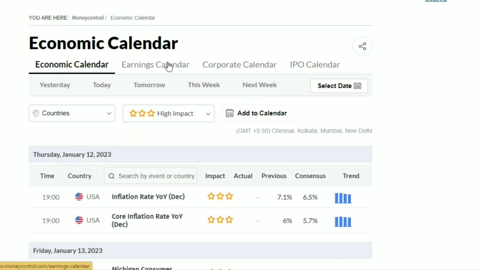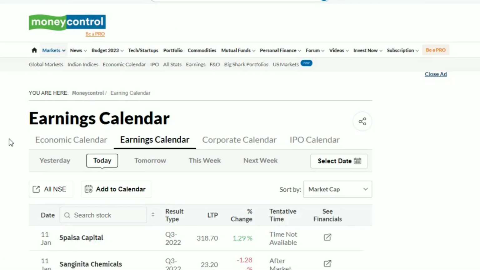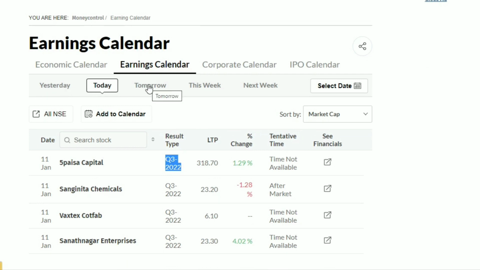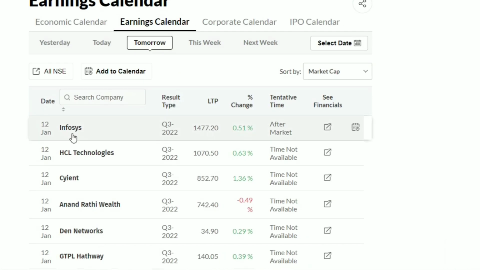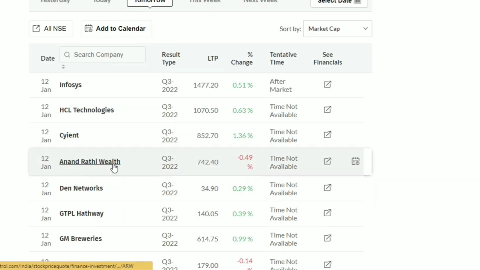Now here is the earnings calendar. The earnings calendar means it is a results calendar of results which are going to be posted by companies on a future date. For example, today 5Paisa Capital is announcing its third quarter results, right? So here also the timeline is the same. Now I will select tomorrow. Here, see, tomorrow Infosys is announcing third quarter results. HCL Technologies is also announcing third quarter, and Anand Rathi is also announcing, Den Networks, like that.